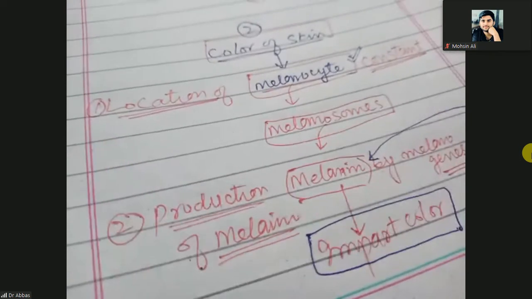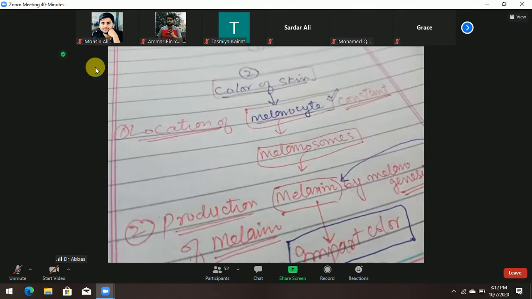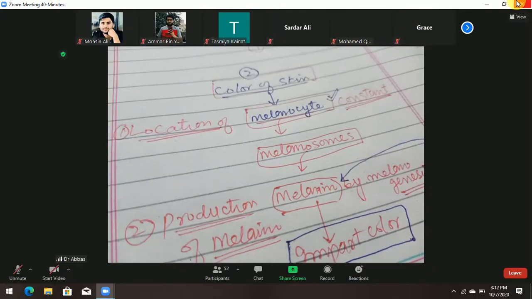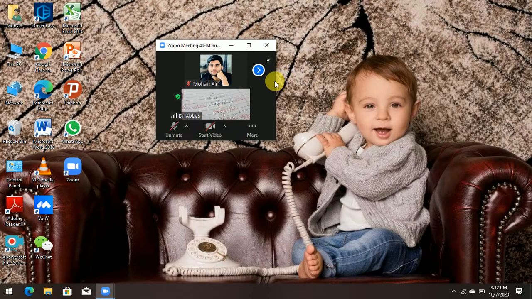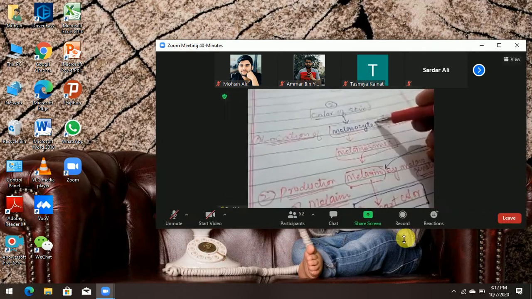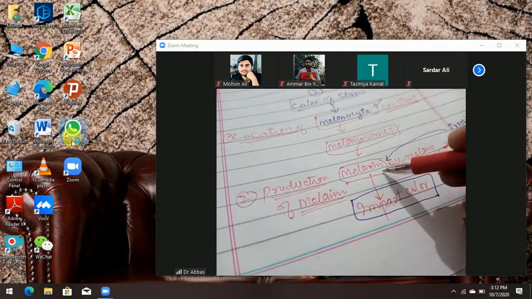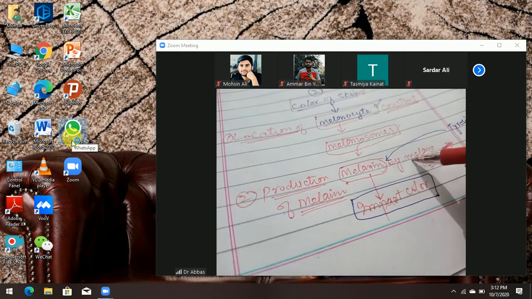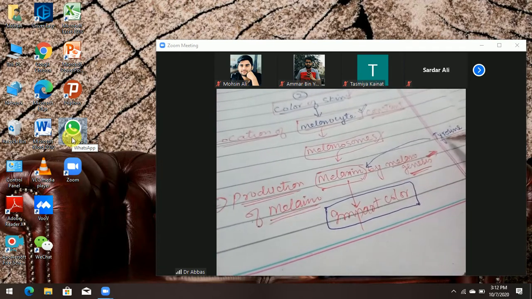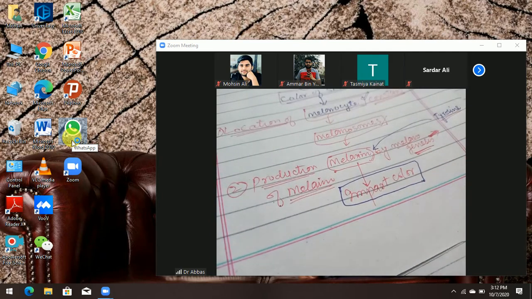Again repeating for the new joiners, why are there different colors of the skin? Why is the skin hyperpigmented, hypopigmented, fair, black, and brownish? The color of the skin is due to melanocytes. Melanocytes have melanosomes, and melanosomes produce melanin by melanogenesis from the amino acid tyrosine, and this melanin imparts the color to the skin.